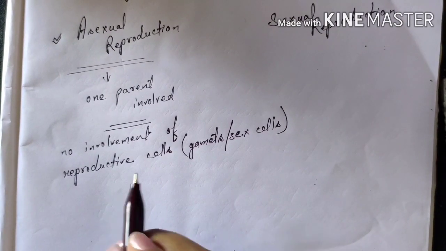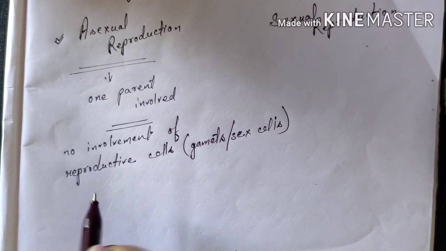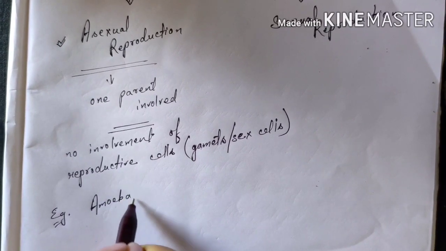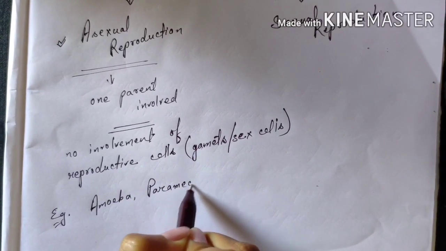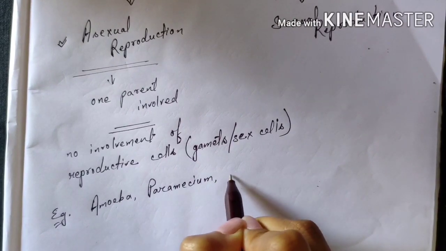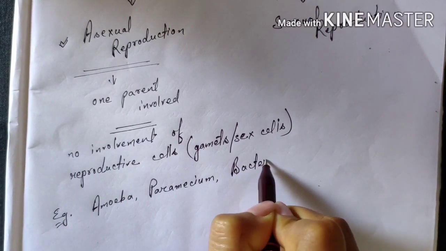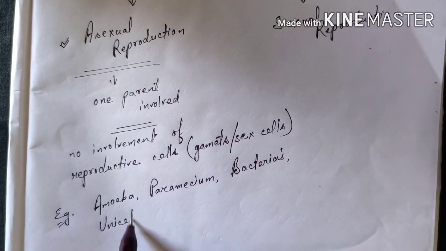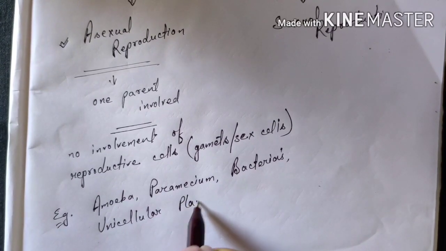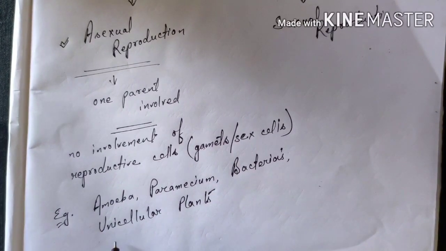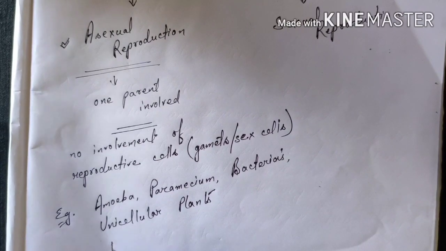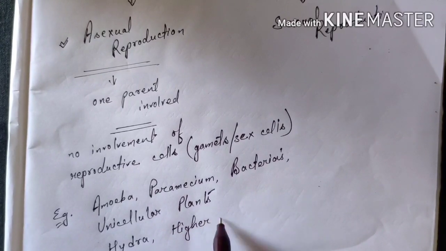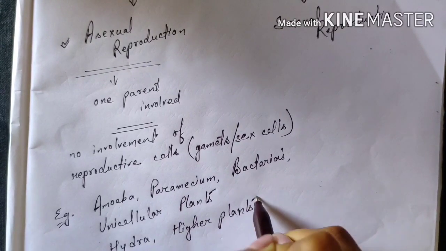Asexual reproduction mainly takes place in unicellular animals and plants. For the unicellular animals, we can take the examples of amoeba, paramecium, some bacteria, and also some plants. Not only in unicellular animals but also in some multicellular animals like the hydra, and higher plants, like we can take the example of rose.